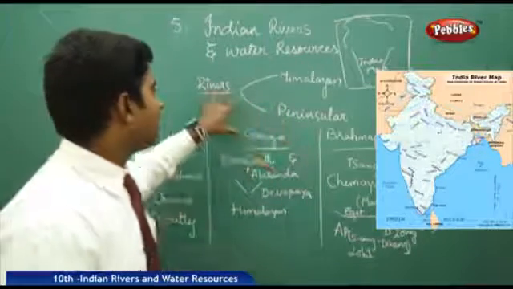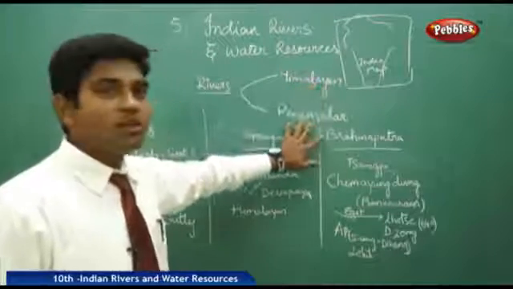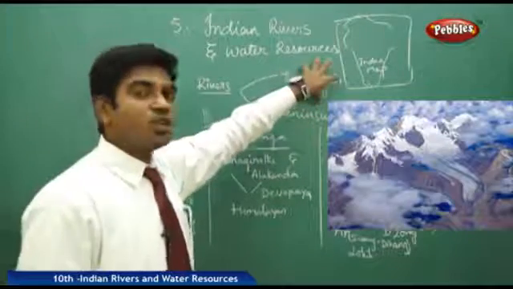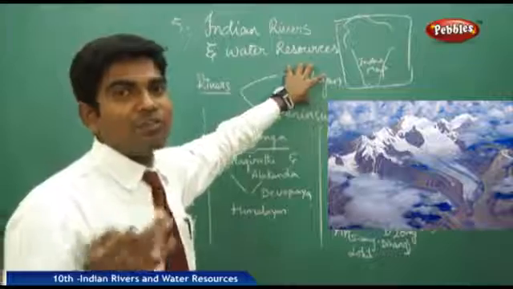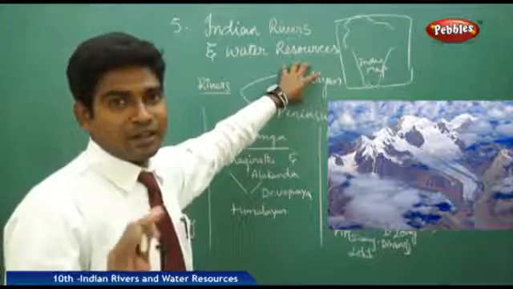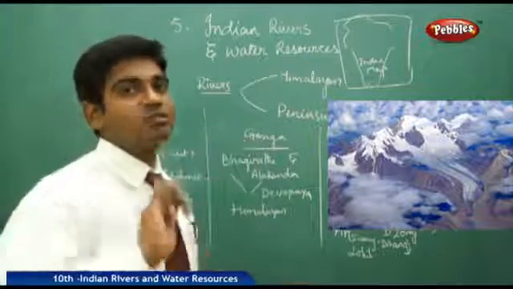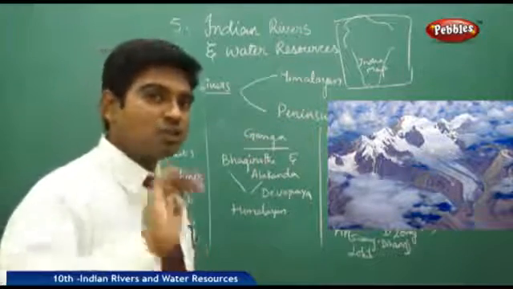We have mainly divided the entire rivers into two major categories, that is, the Himalayan rivers and the peninsular rivers. The rivers which originate from the Himalayan belt, or which have their source of water from the Himalayan region, are called Himalayan rivers. These are also known as perennial rivers because they have continuous flow. Throughout the year they flow continuously.